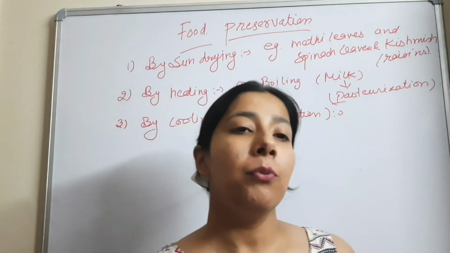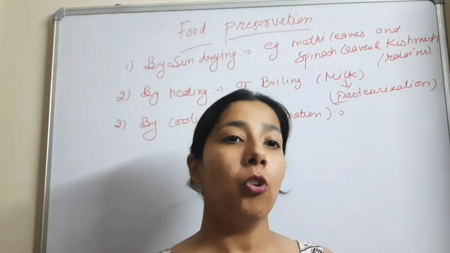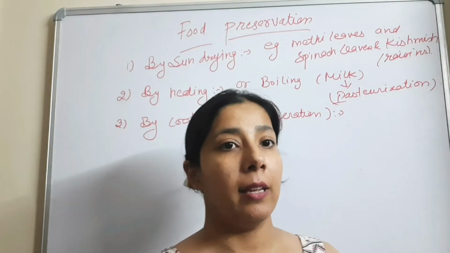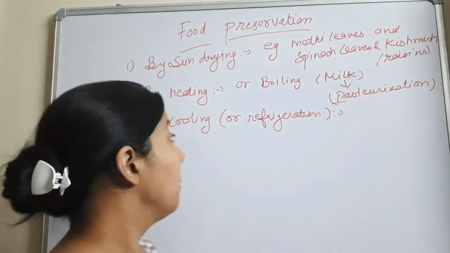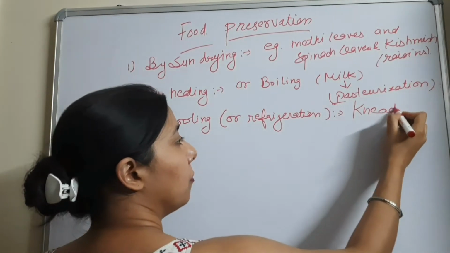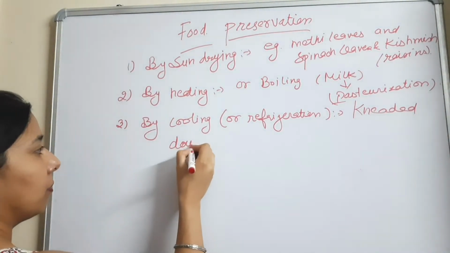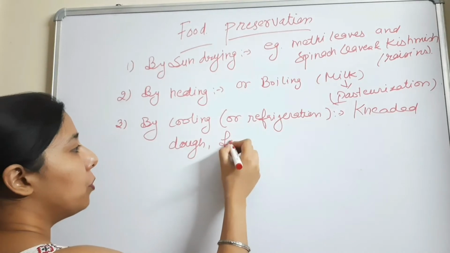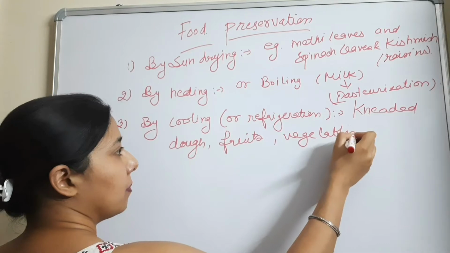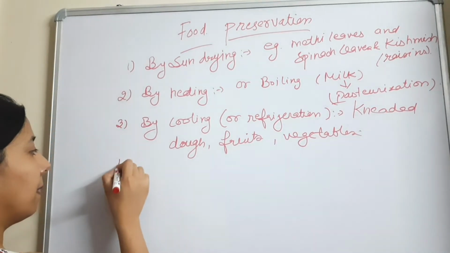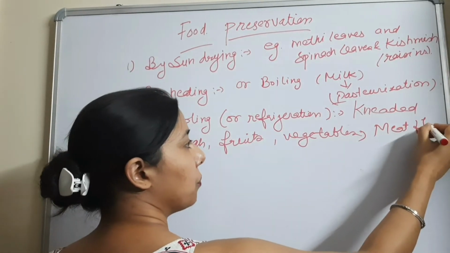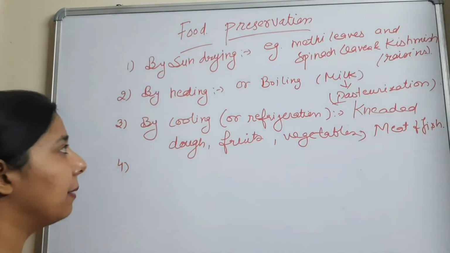So when we keep the food in cold conditions, the growth of microorganisms will stop, which prevents the food from spoiling. The foods that can be preserved by cooling or refrigeration are kneaded dough. We can also preserve fruits, vegetables, and meat and fish too. So these are the foods that can be preserved by cooling.